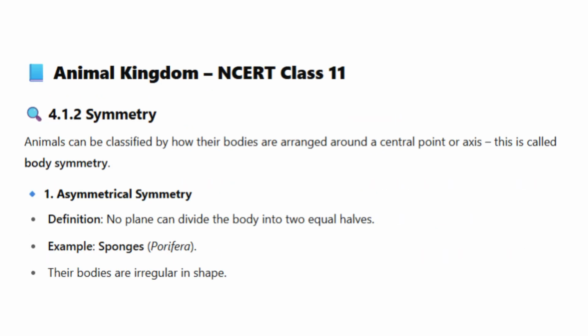Animal Kingdom. NCERT Class 11. 4.1.2 Symmetry. Animals can be classified by how their bodies are arranged around a central point or axis. This is called body symmetry.